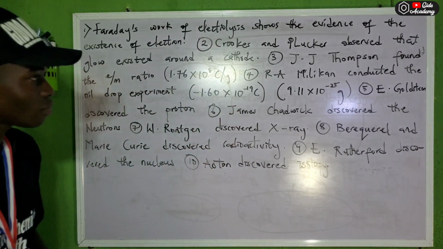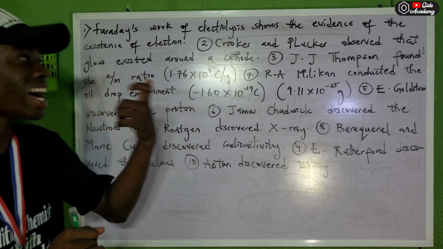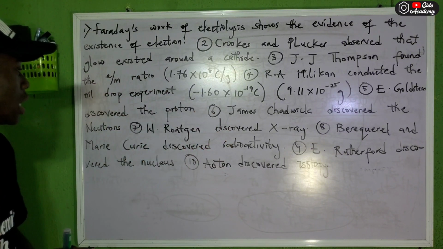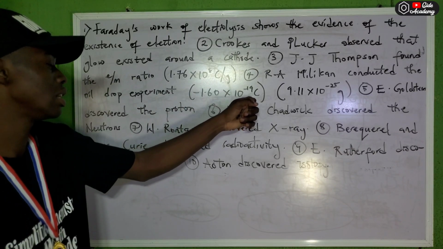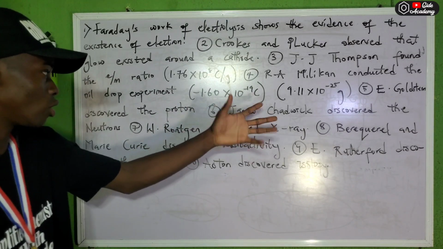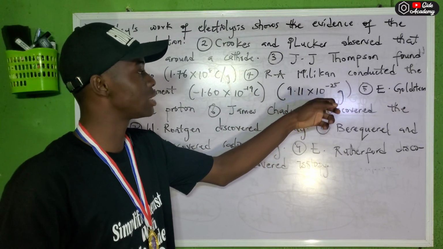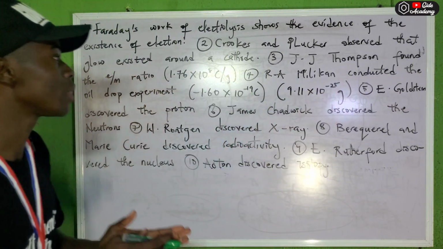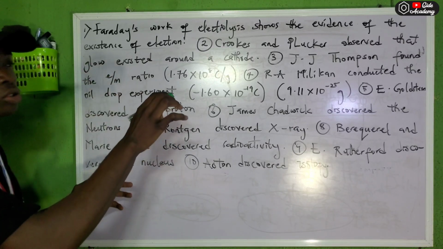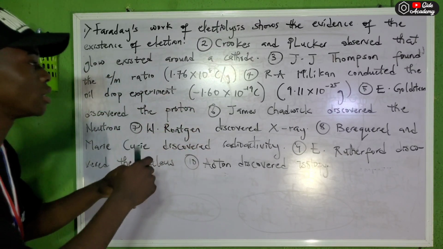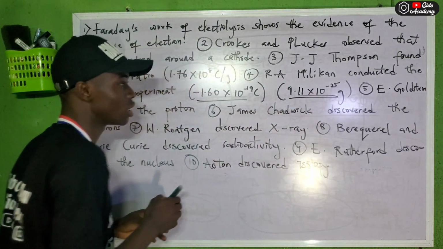If they ask you what the charge of the electron is, the charge is minus 1.60 times 10 raised to power minus 19 coulomb, while the mass is 9.11 times 10 raised to power minus 28 gram. This was determined by Robert Millikan, who conducted the oil drop experiment and found the charge and the mass.